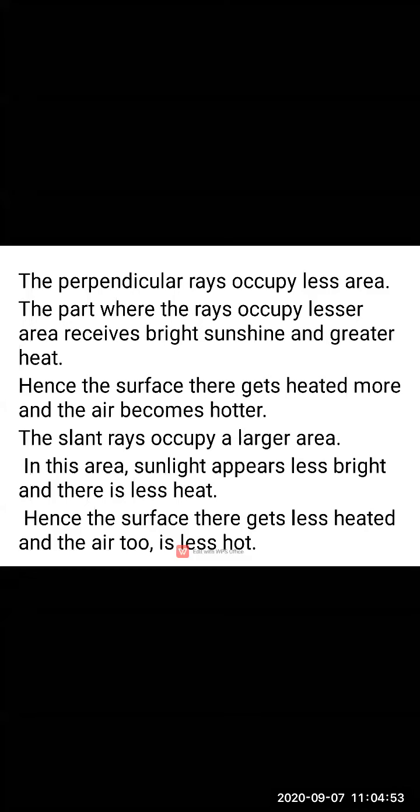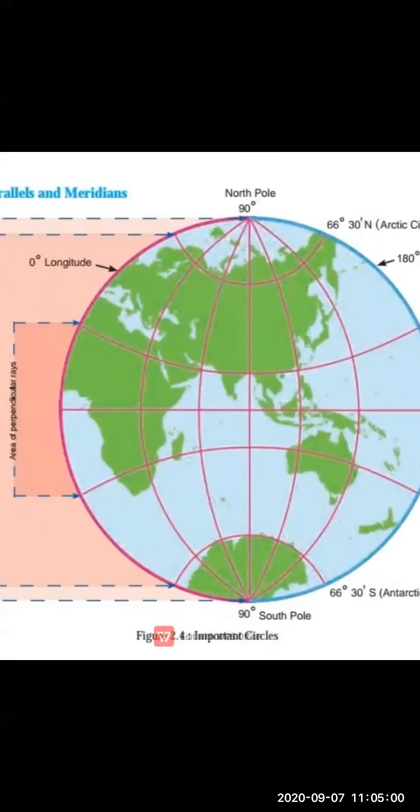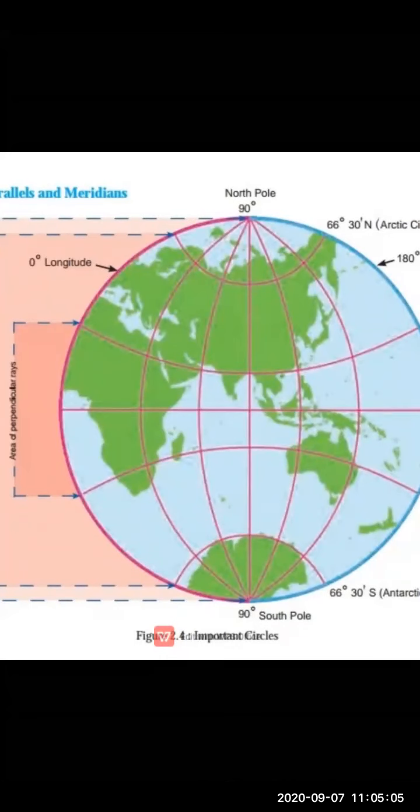The surface there gets heated more and the air becomes hotter. Now see, I have shown you in this picture the area of perpendicular rays. Because of that, what is happening? This region is experiencing brighter sunshine and greater heat, and perpendicular rays occupy less area. Lesser area is occupied by these rays and they receive bright sunshine and greater heat.